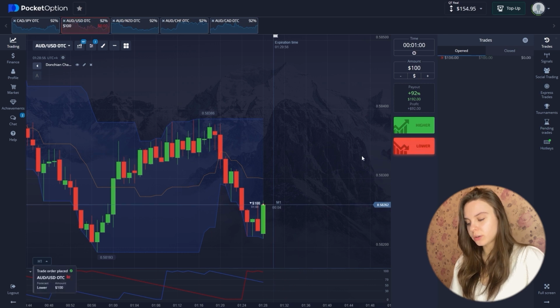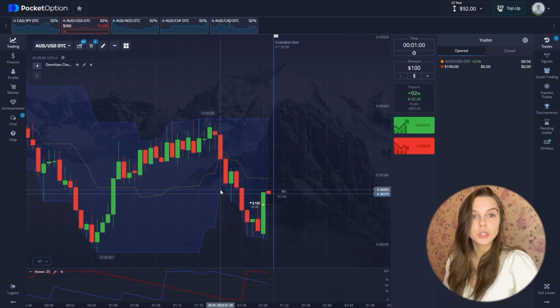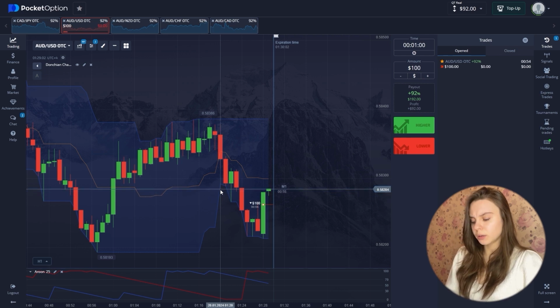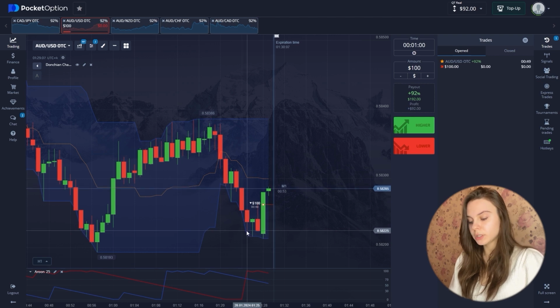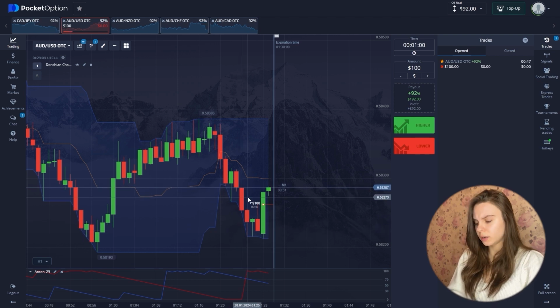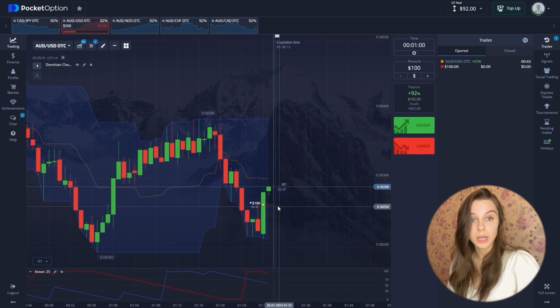Let's open a short trade here and start the technical analysis. Many people have a question: why go down if there is an uptrend here? At the moment, we also have a small reversal. Most likely it will be short and left behind, and we will continue to go down again.